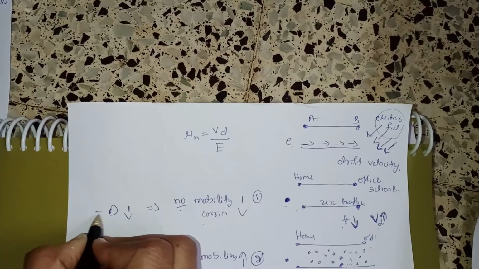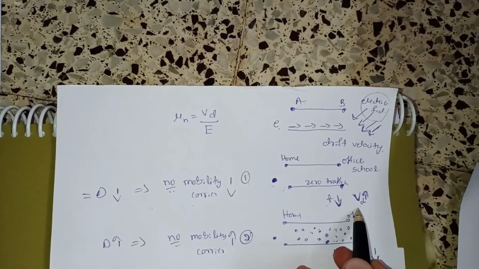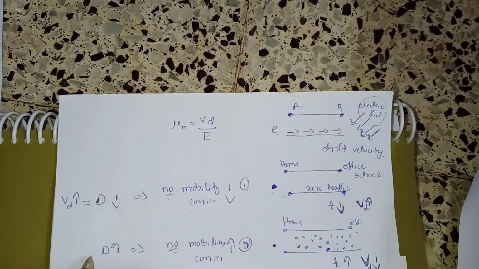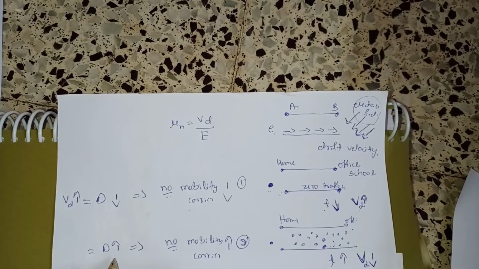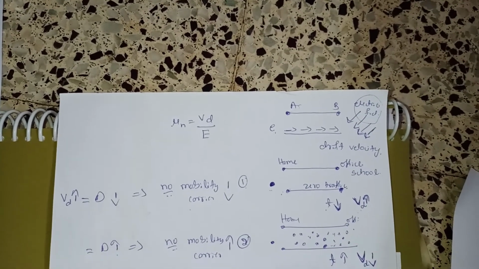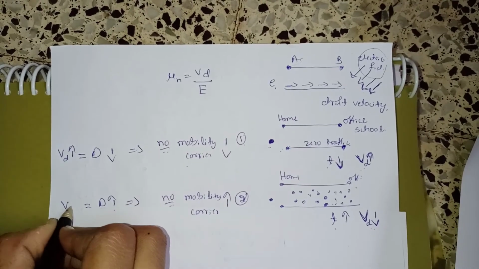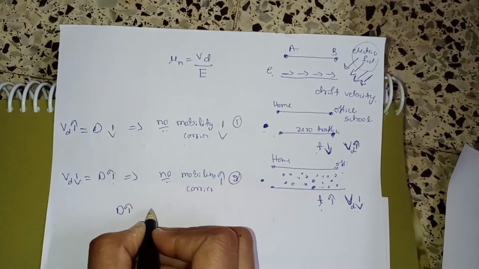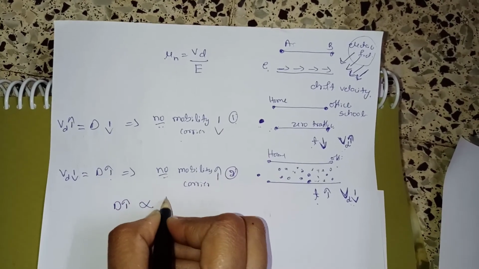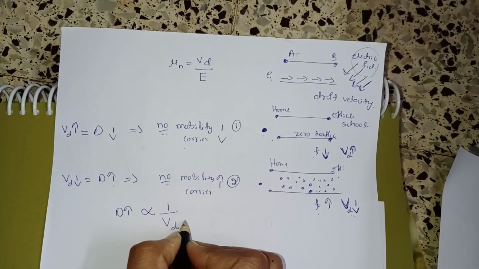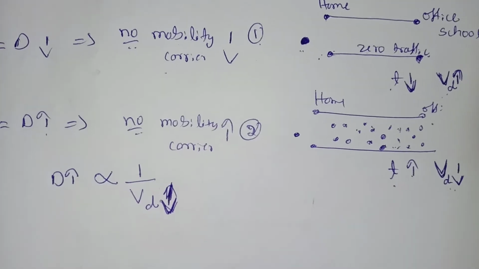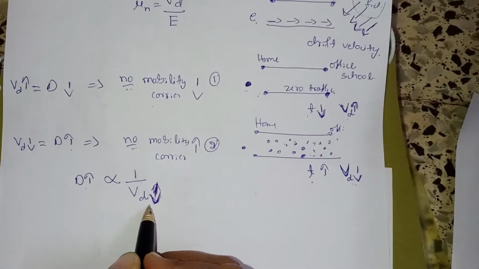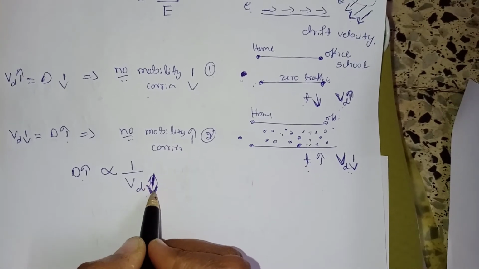So the drift velocity with zero traffic, that is Vd, is greater. The drift velocity at higher doping concentration, Vd, is less. So doping concentration is inversely proportional to the drift velocity. That is, if we increase the doping concentration, the drift velocity of the charge carrier will decrease.